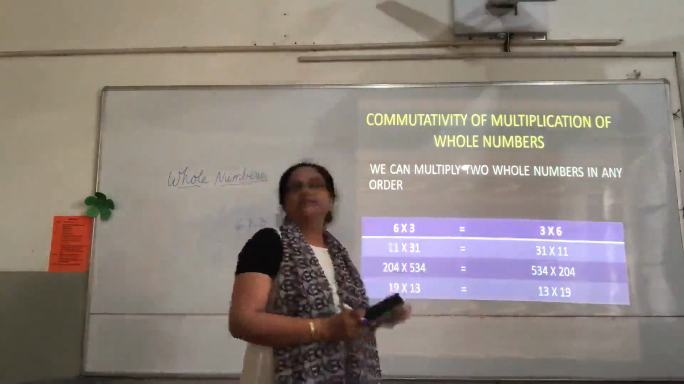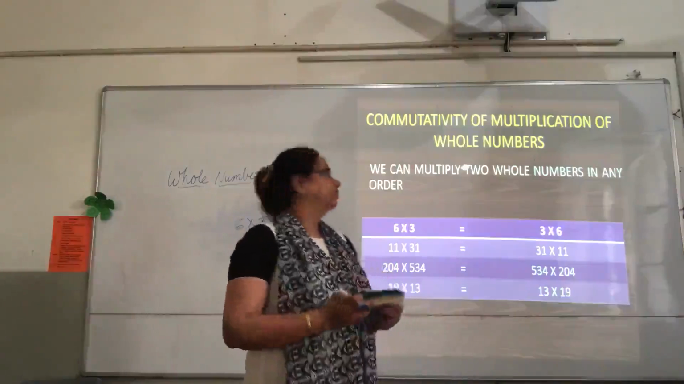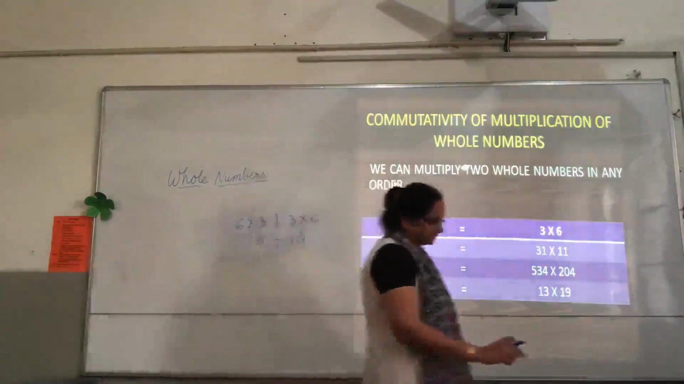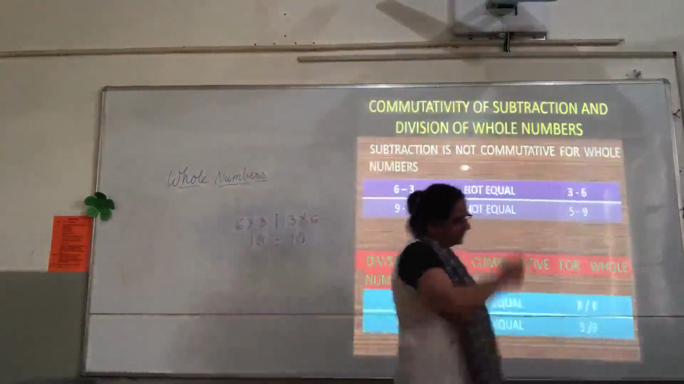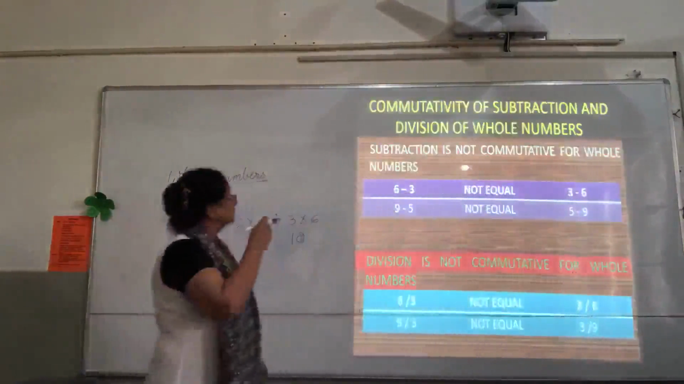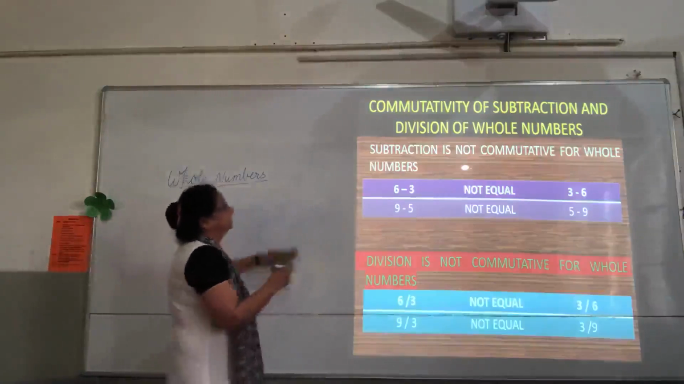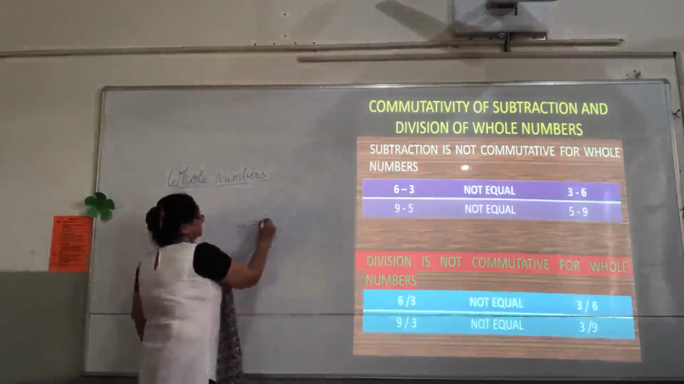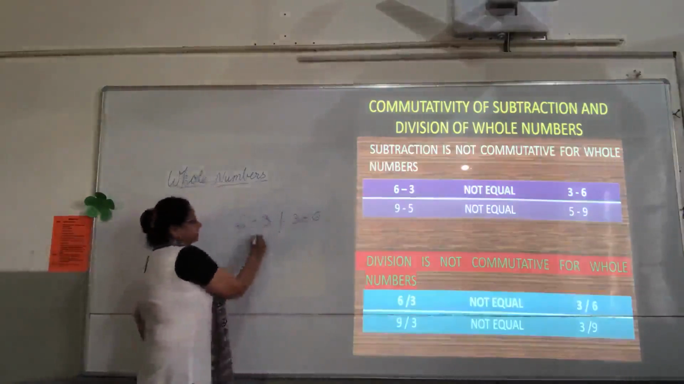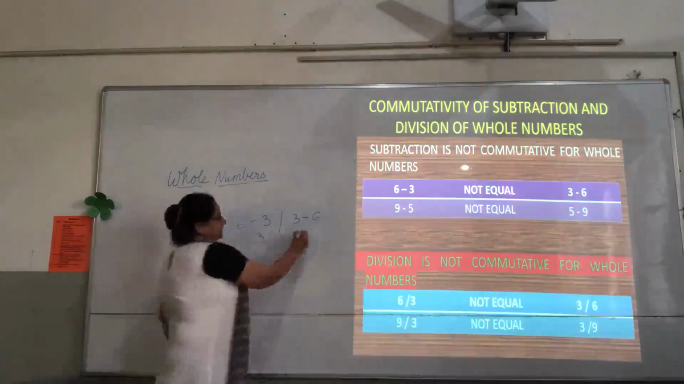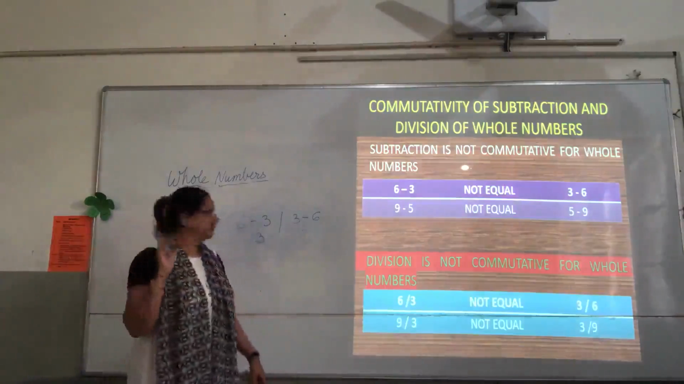So again, commutative property is true for multiplication of whole numbers, right? Let us see for subtraction and division. Again for subtraction, children, if we change the order, is 6 minus 3 equal to 3 minus 6 or not? 6 minus 3 would be 3, but this we don't know till now. It will be an integer, which we will do in the later classes.